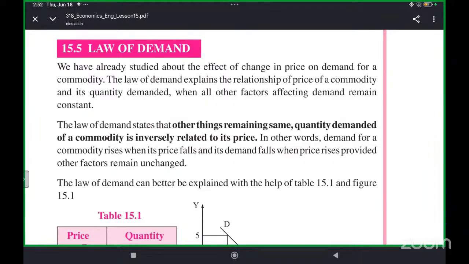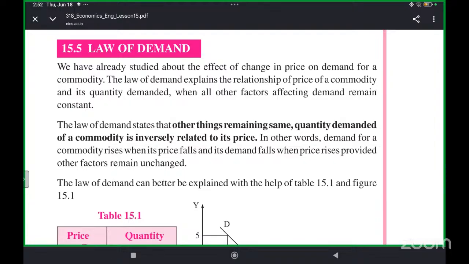Now Have More decreases the price to 20 rupees, so instead of one, you will buy two. So when the price of an item decreases, the quantity that we buy increases. When the price of an item increases, the quantity that we buy decreases. That is the law of demand.